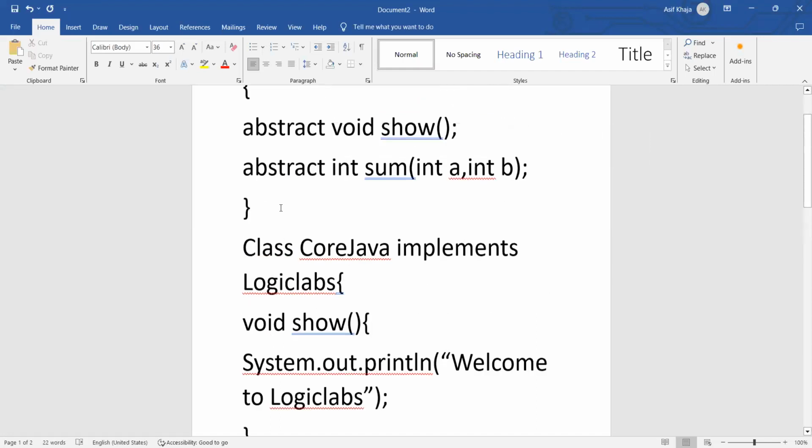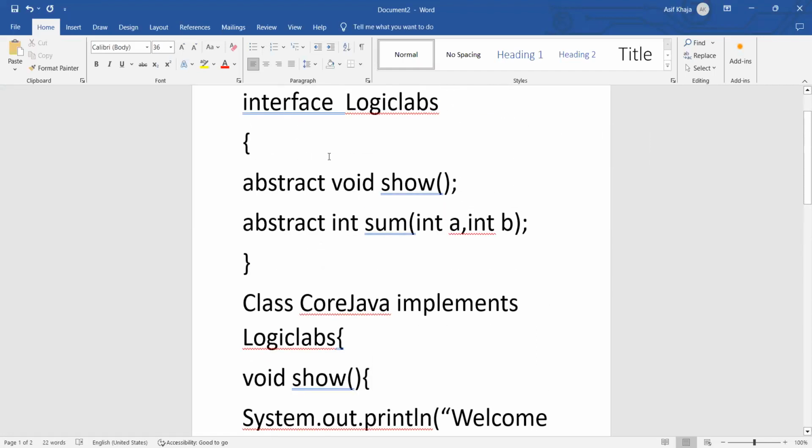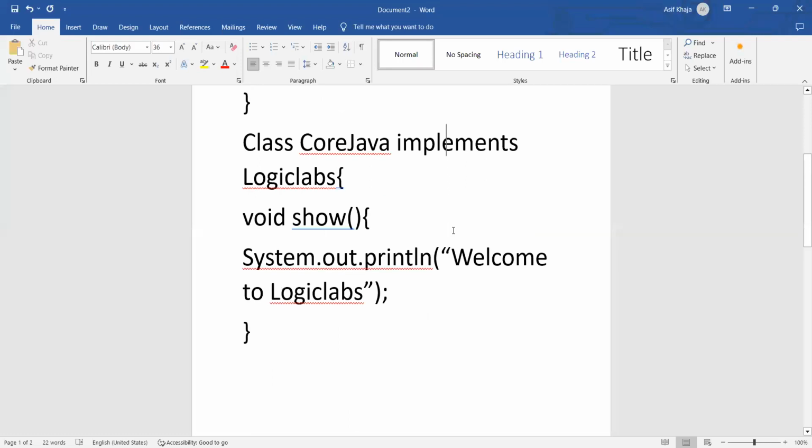Now the problem has been solved. If C class is implementing these interfaces, then there is no ambiguity, because there is no implementation in the interface. Whoever is implementing can write their own implementation. They have no predefined implementation, so there will not be any ambiguity. If they want Welcome to Logic Labs or Welcome to Core Java session, anything they want, they can write. This is about interfaces.